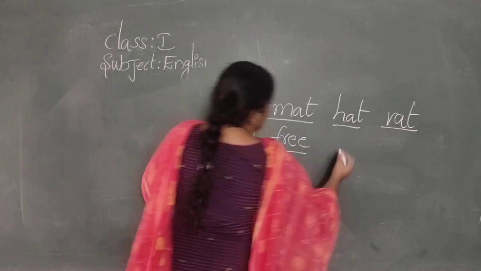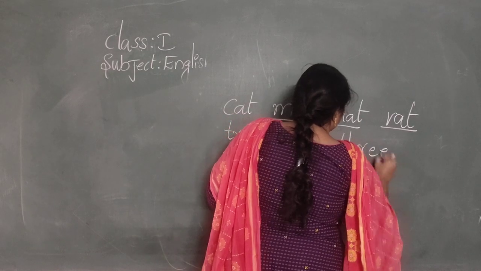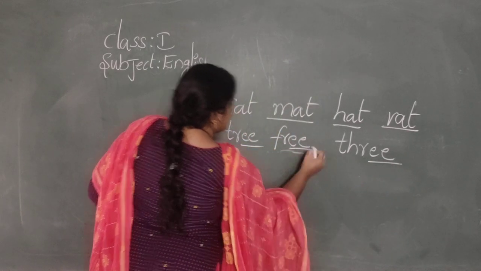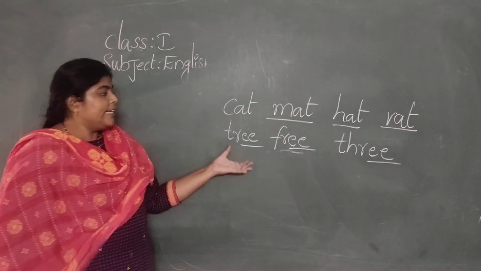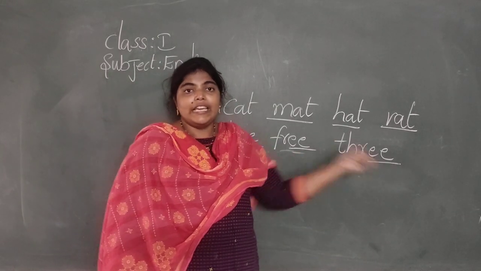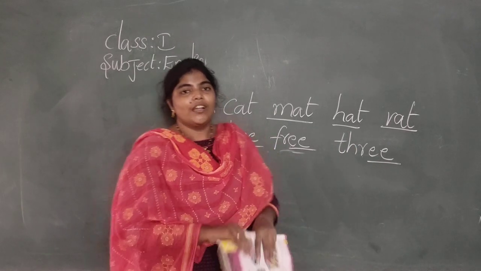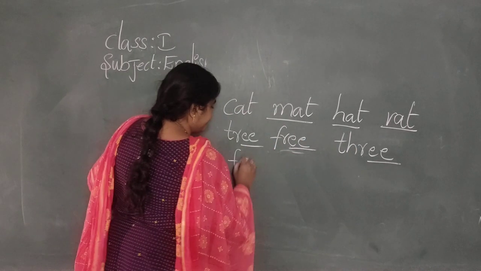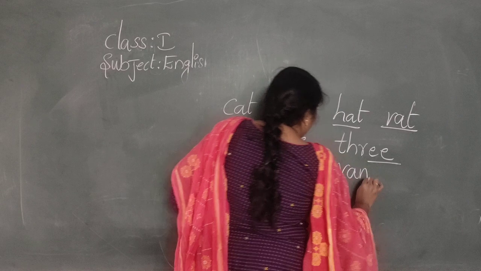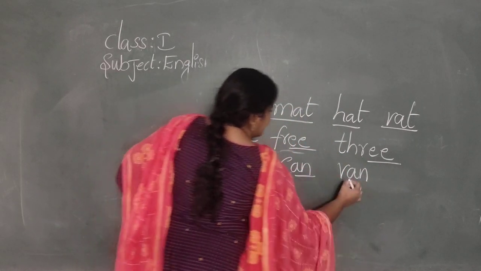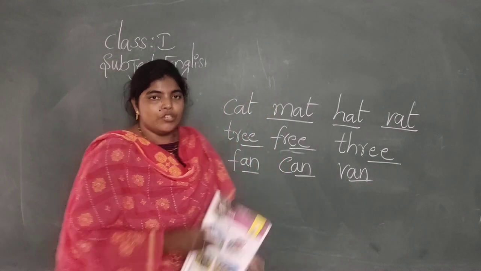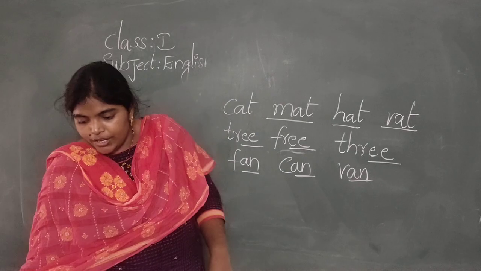Free. Three. See? E. Tree. Free. Three. E. Rhyming words. Okay. Fan, can, ran, an. This ends with an. Rhyming words. Okay, very good.